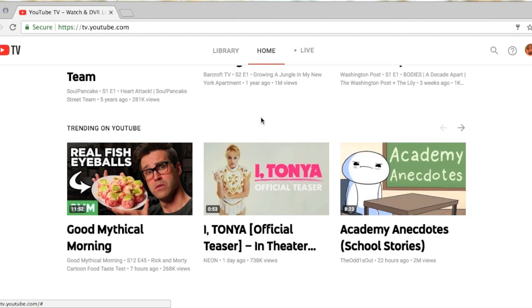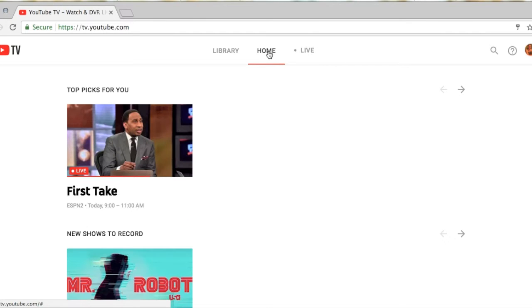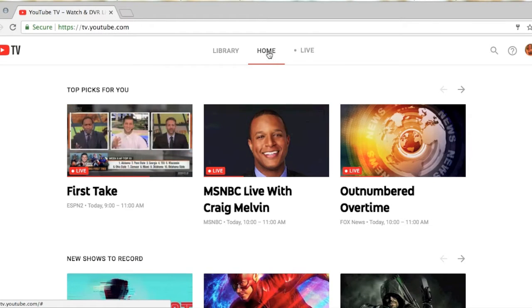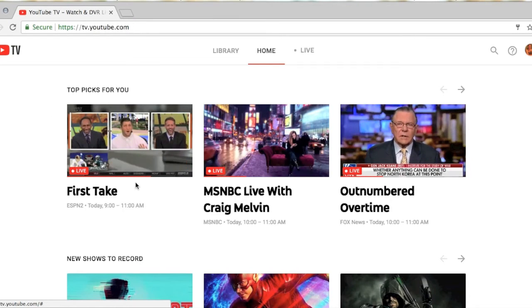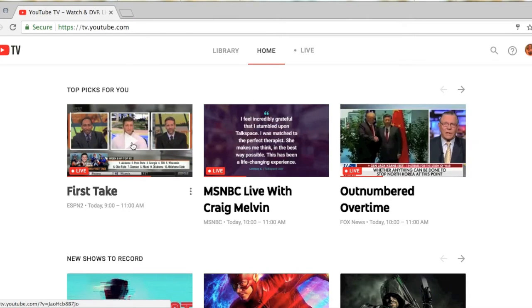This is the bottom of the home page. You can either scroll up to get to the top or you can select the home. That will take you all the way back up to the top. And at any point you're scrolling down the list of categories and you see something that you like, all you have to do is select it and it will take you right to that show.